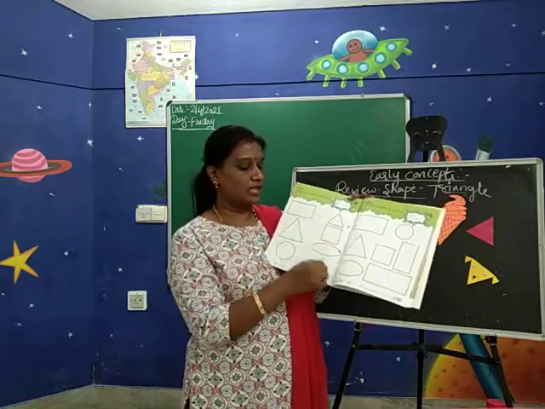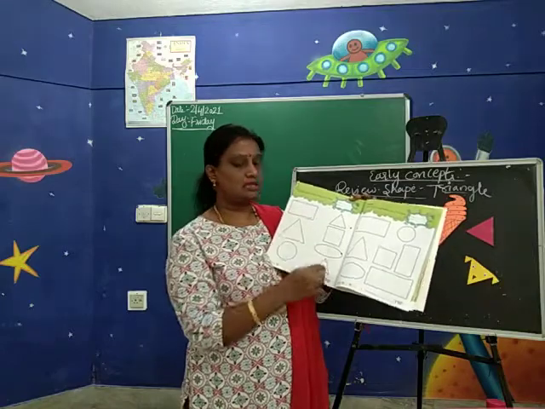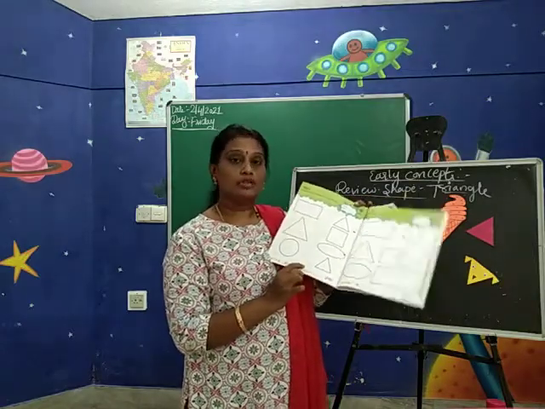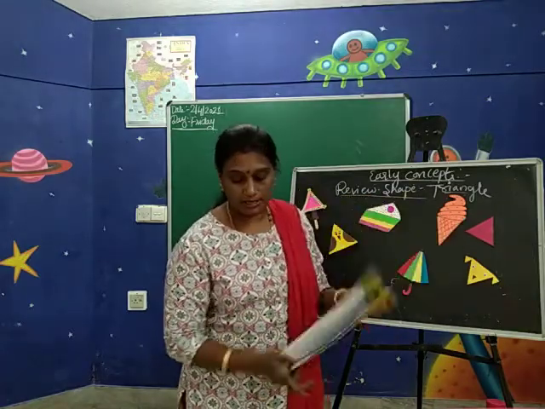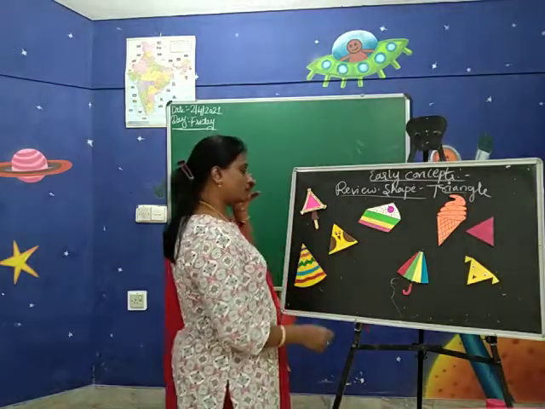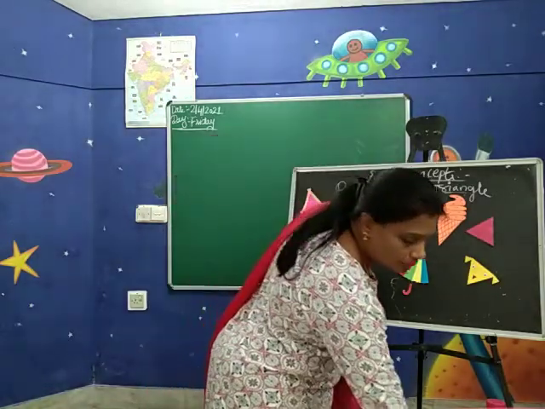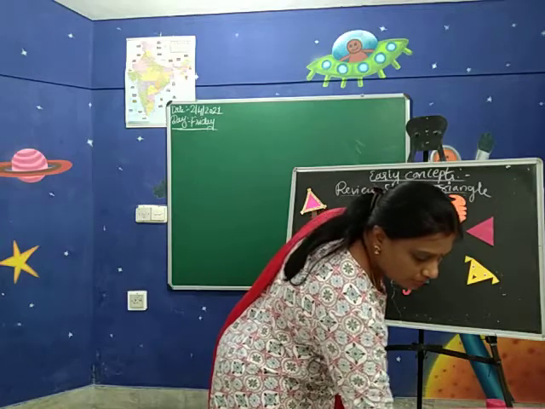So color the triangle shape here. You have to do the coloring with your mama's help. Page number 37. Okay, shall we do one activity for the triangle shape? For this, it is very easy.